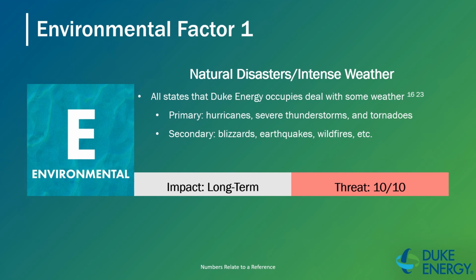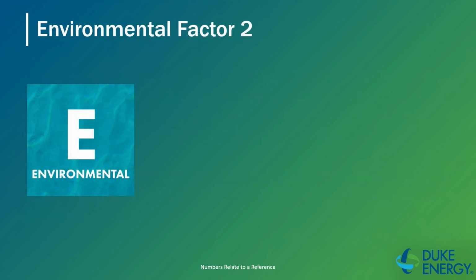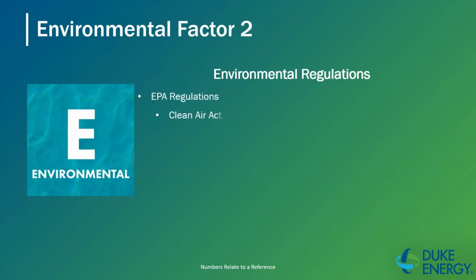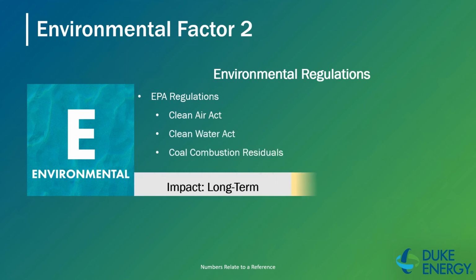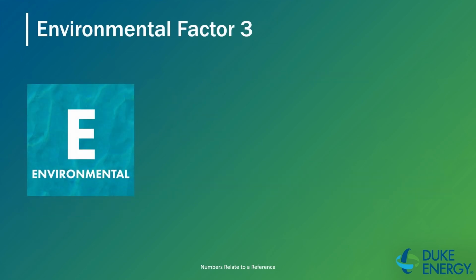The company must also consider environmental regulations such as the Clean Air Act, Clean Water Act, and coal combustion residuals. The company has been in violation of some of these acts in the recent past, so it must really make sure that it's following EPA regulations. The threat of this is high, as the company has been known to violate some of these and can really affect the company's reputation in the future. Companies should make sure that they're always following guidelines and doing things the proper way. The company can do so by taking into account the last environmental factor, a push for clean energy.